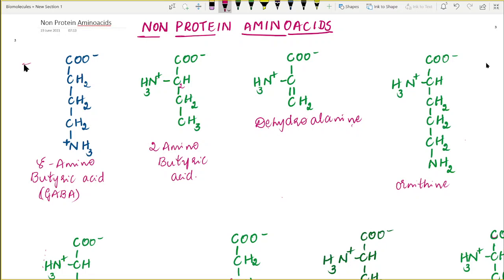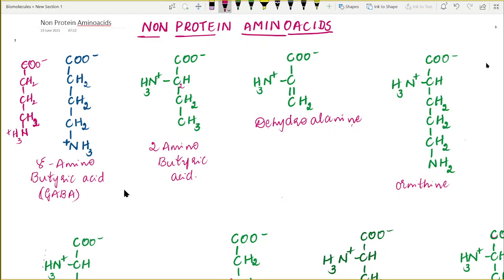Students, we all know the structure of the butyric acid. So see, this is the first carbon atom, this is the second carbon, this is the third carbon atom, and this is the fourth carbon atom in the butyric acid. Out of the three hydrogen atoms in the last carbon atom, if one is replaced by an amino group, we are going to have the structure of gamma amino butyric acid.